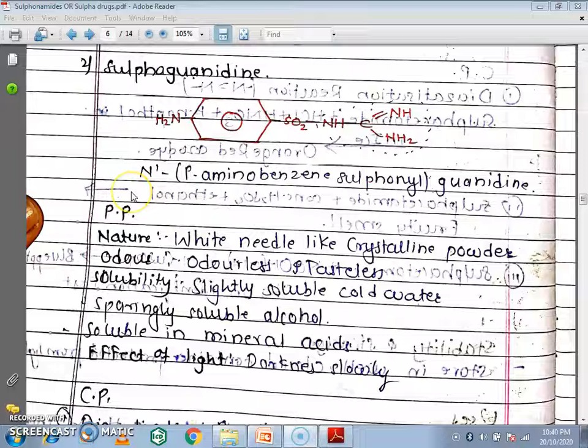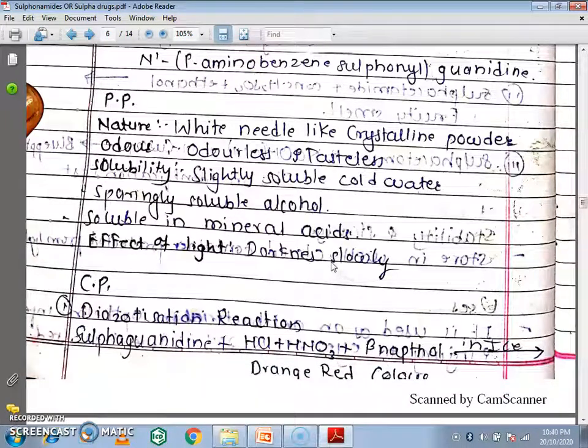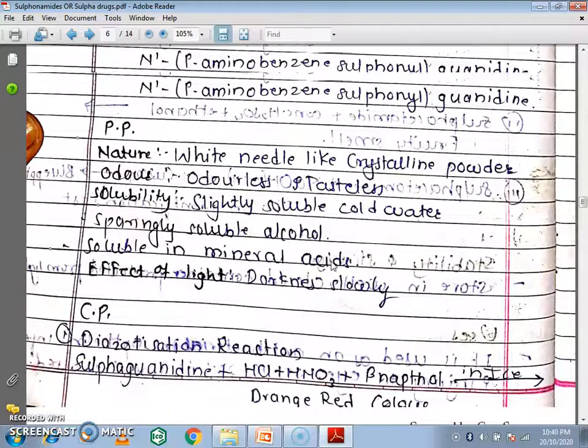Next is the physical property. The nature is white needle-like crystalline powder. It is odorless and tasteless. Solubility: slightly soluble in cold water and sparingly soluble in alcohol. It is soluble in mineral acids, and as for the effect of light, it darkens slowly. These are some physical properties.